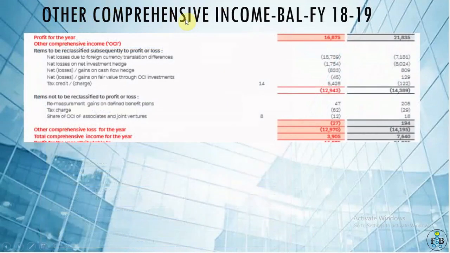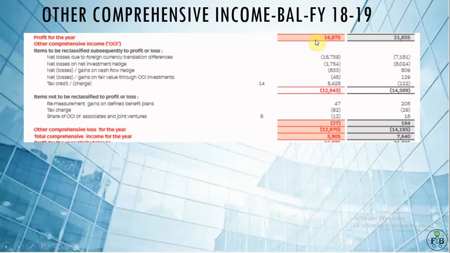Another example is with Bharti Airtel Limited financial year 18-19. You can see profit for the year, top one, is 16,875. However, other comprehensive income, OCI, in the second last column shows a loss of 12,970. So net total comprehensive income for the year is 3,905.